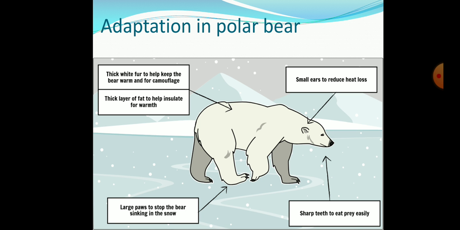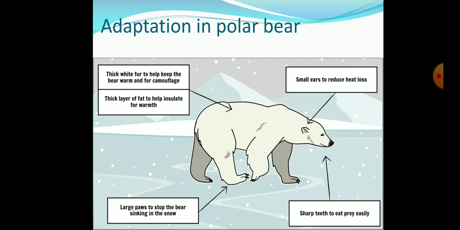Now students, let us know about the adaptation of animals which are living in the polar region. The animals found in the polar region are the polar bears, penguins, and some birds. These birds will migrate when the temperature is so low. Some birds are also present there, and they also adapt and modify their body. Then some fishes are also there, and reindeers, fox, seals and whales. So these are the animals which are found in the polar region.